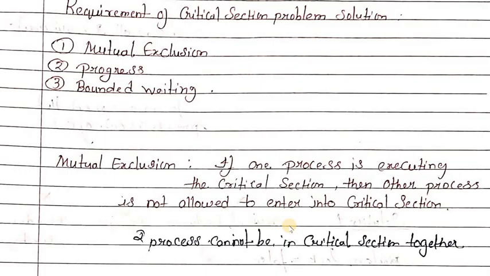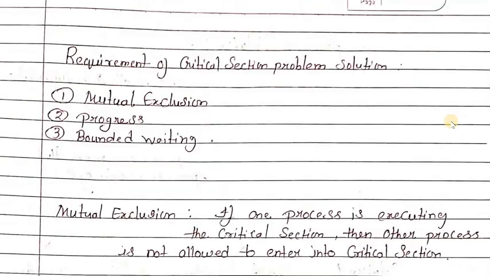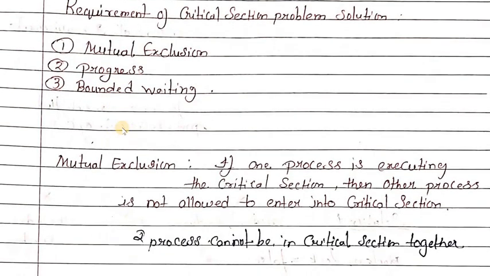In the previous class we have seen what synchronization is, the need of synchronization, what a critical section is, and the race condition. So here there are three conditions. These three conditions have to be fulfilled to overcome the critical section problem. Let's explain them one by one.